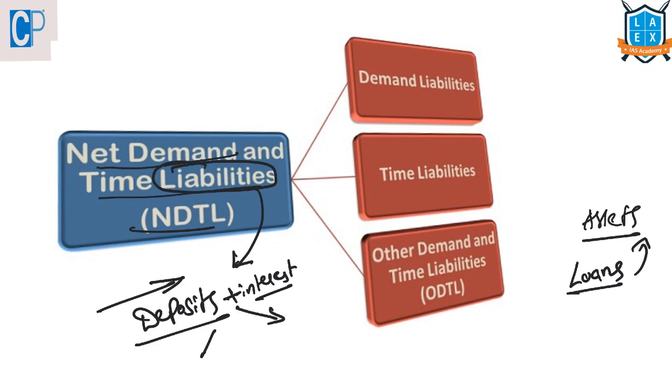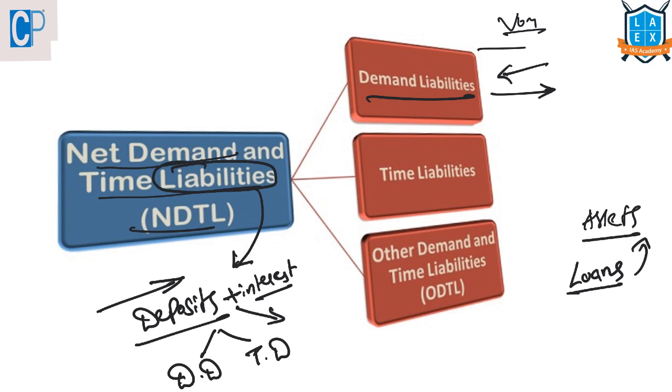And these deposits were of two types. There were demand deposits and there were time deposits. Demand deposits means I have deposited my money in the bank and I can demand it back whenever I want. I can use a voucher to draw the money, or I can use my ATM card to get my money. So the savings account and the current account that we maintain are known as demand liabilities.